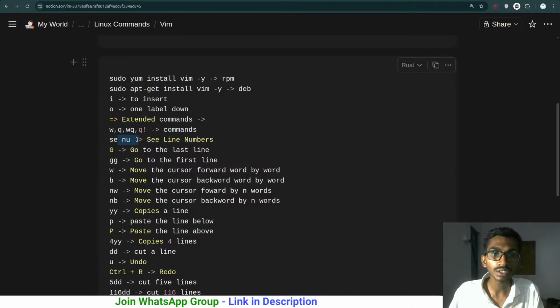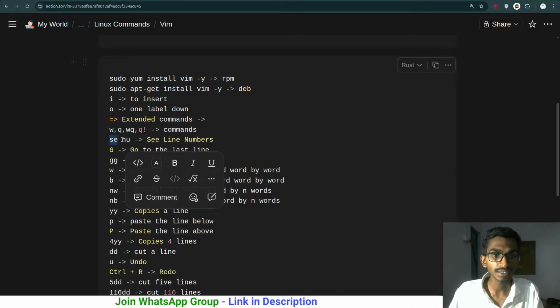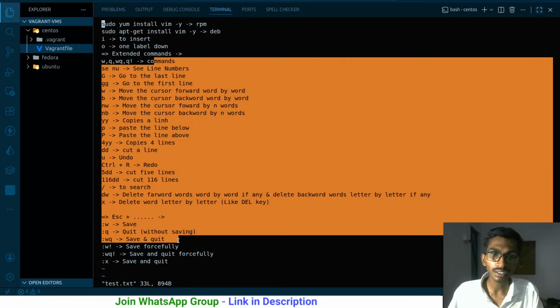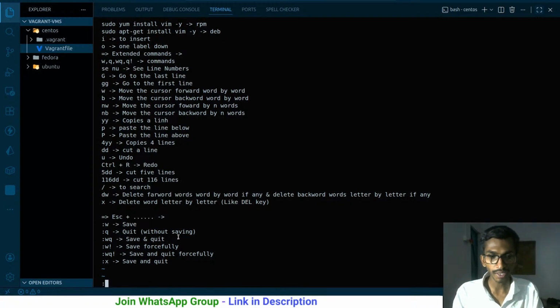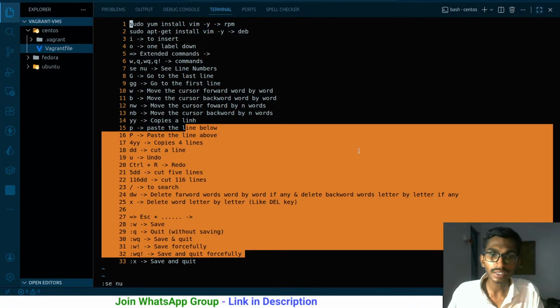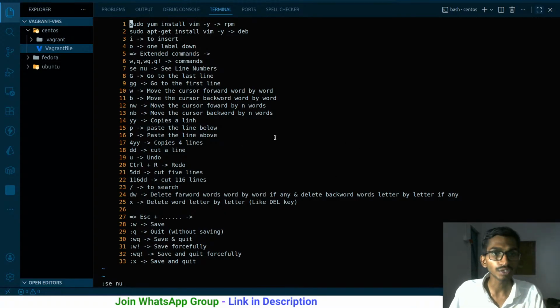Then we have C number, so I pronounce it like this, C number. Ultimately, if you want to see the number lines, so vi test.txt, and right now you are not seeing the number lines over here. You have to go to the extended mode, here we are, and type C and number. This way you are going to get the numbers. But right now it is not colorized. That simply means it is just the normal VI editor.